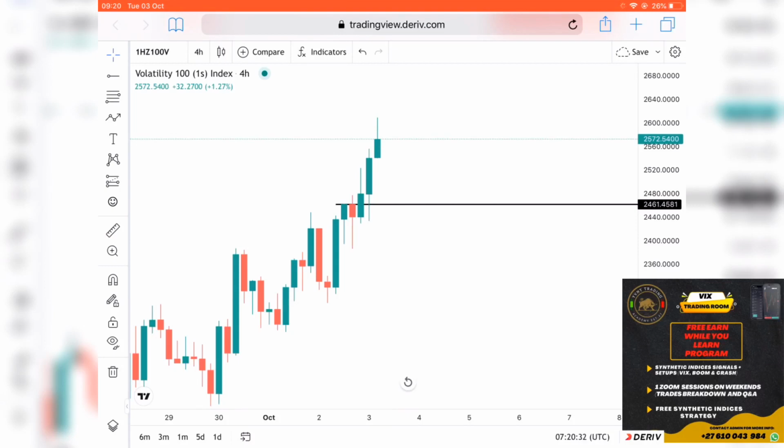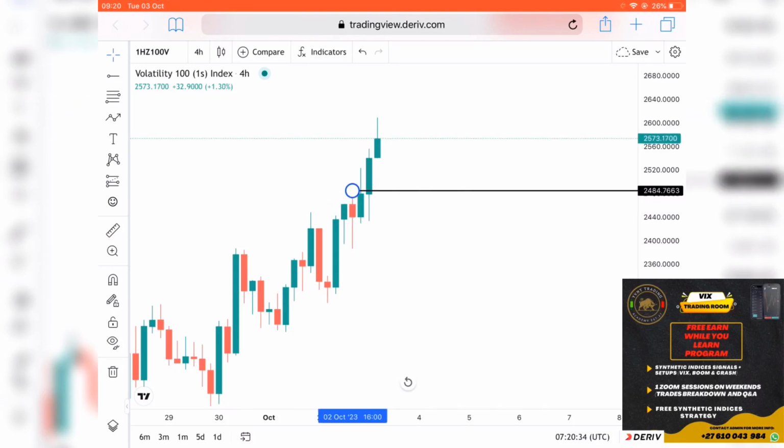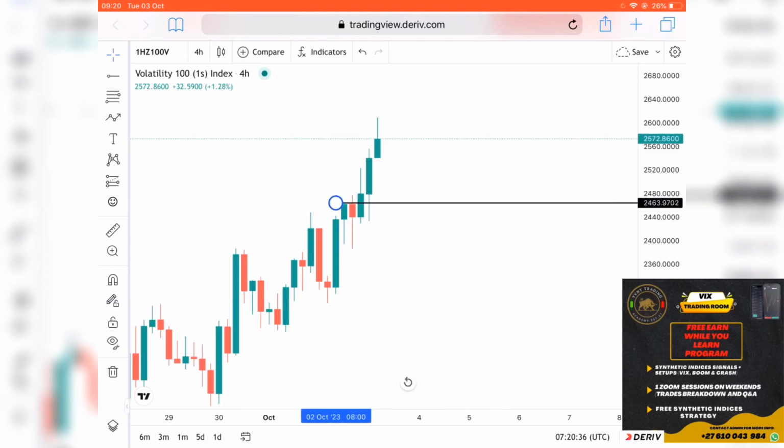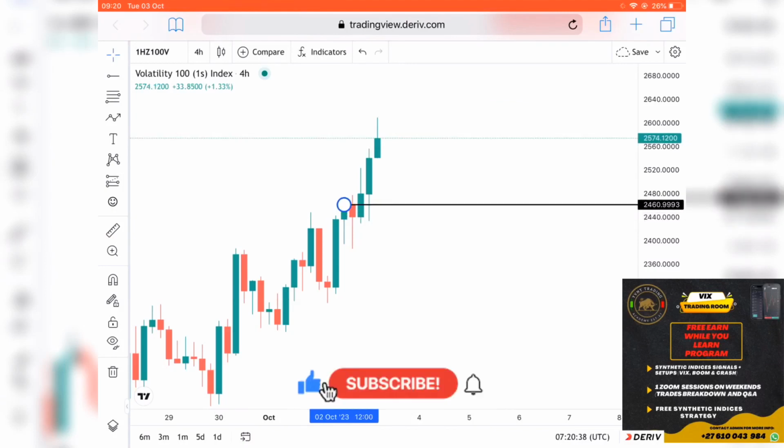The most important thing to do when the market is bullish is to just look for buys, because those are the high probability trades. If the market is going down, you look for sells, because that's the high probability trade.